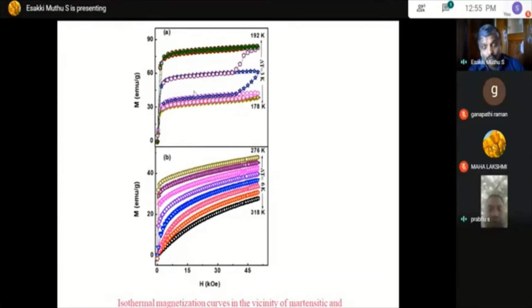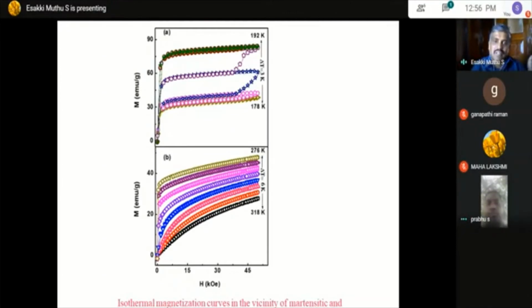What it says is, you can see the curve when you increase the magnetic field. In between, there is a large change in the loop. In this particular temperature and this particular temperature, there is a magnetic field induced transition, which can give a large magnetic entropy change in the materials.